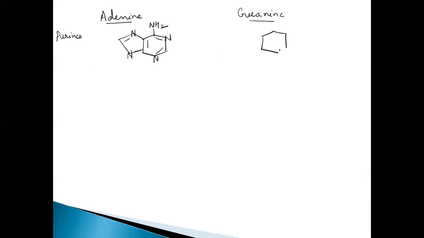Again, a 6-membered ring with nitrogen and a 5-membered ring with nitrogen. So where are the nitrogens here in the guanine? We can see 1 nitrogen here and 1 nitrogen here, 1 nitrogen here, and 1 more nitrogen here. Right. So here I'll fill it up. Here we find C double bond O, and here we find NH2. So where can the double bonds be now?